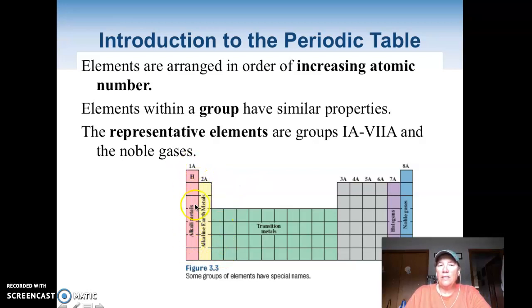Now, if you go by these groups, the A groups, so you'd have these two, we skip the transition metals and go over here. These families have special names. The very first one is called the alkali metals, okay? And not hydrogen. Hydrogen should be separated here all by itself. Hydrogen is an element unique to hydrogen. There's no element like hydrogen. But all these elements, lithium, sodium, potassium, these guys are all called alkali metals.